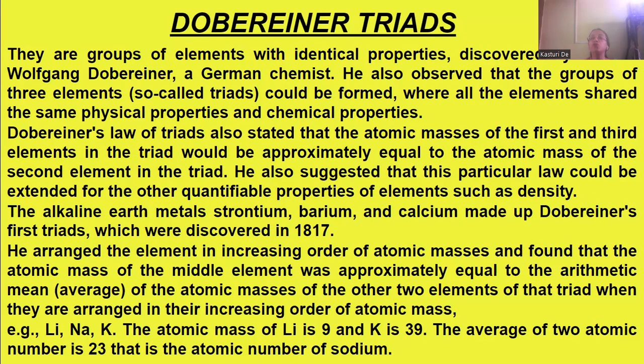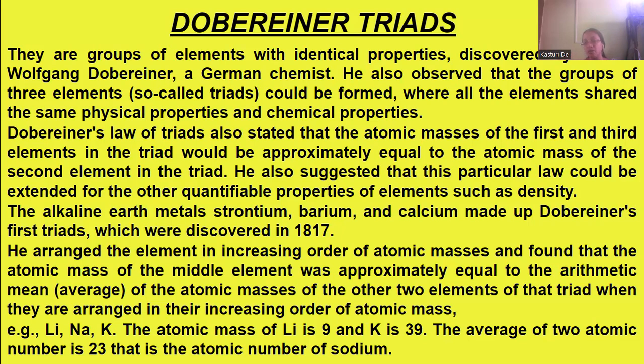Now we come to Dobereiner triads. Sorry, I pronounced it wrong. So, Dobereiner triads. They are groups of elements.